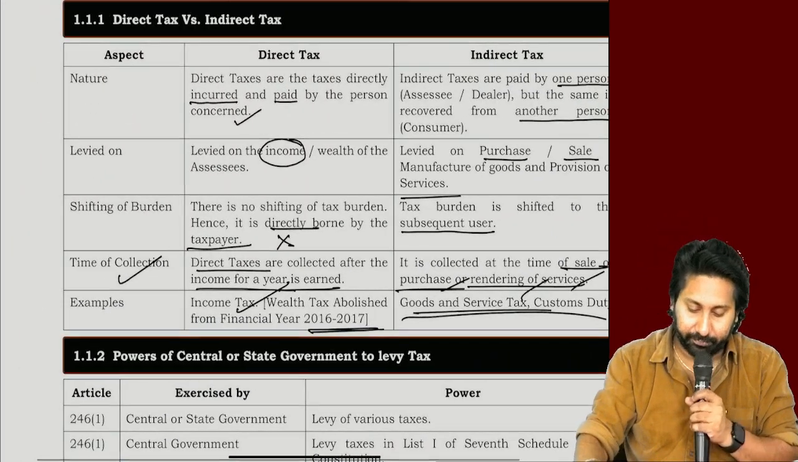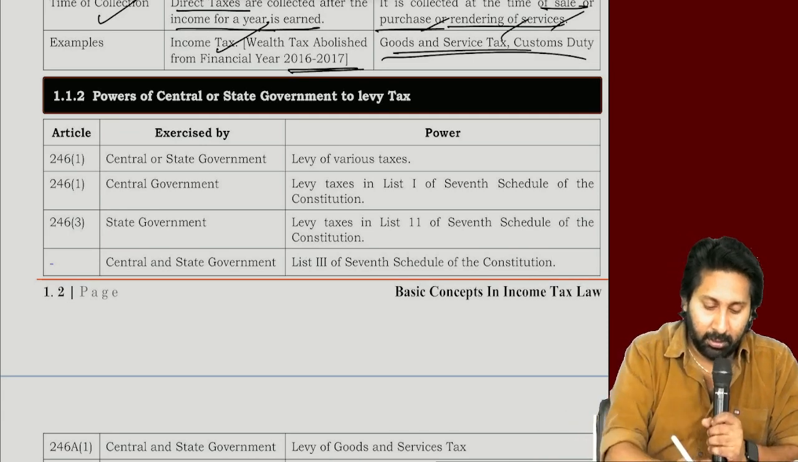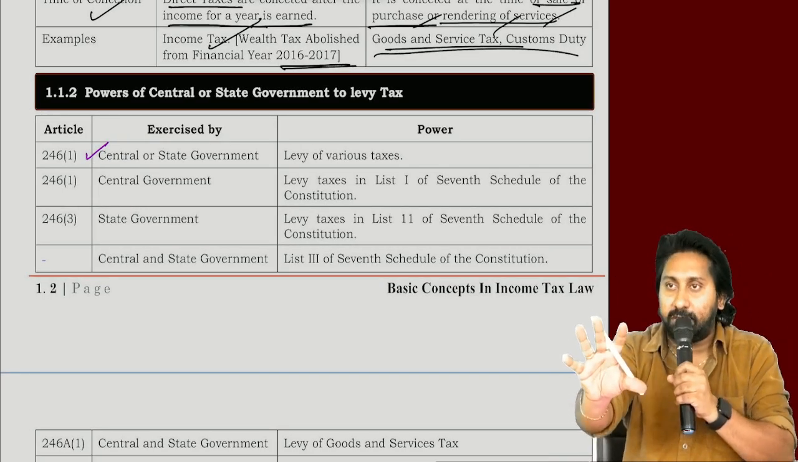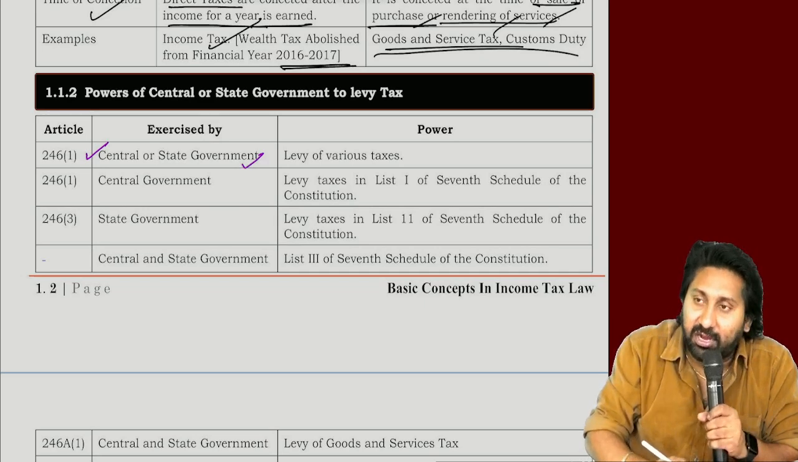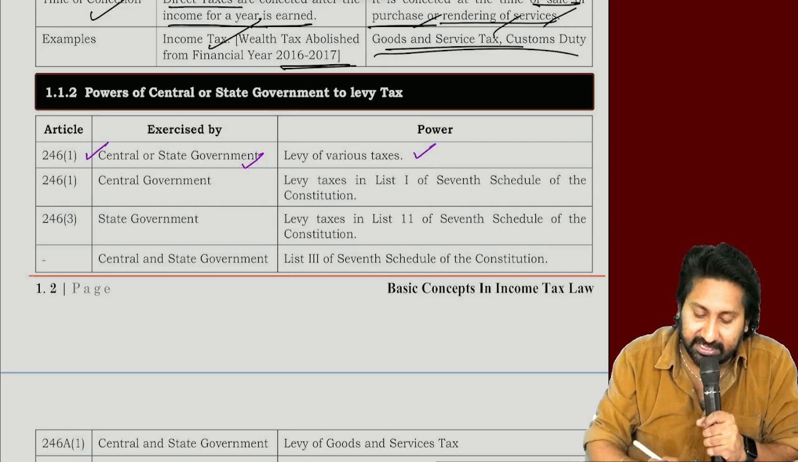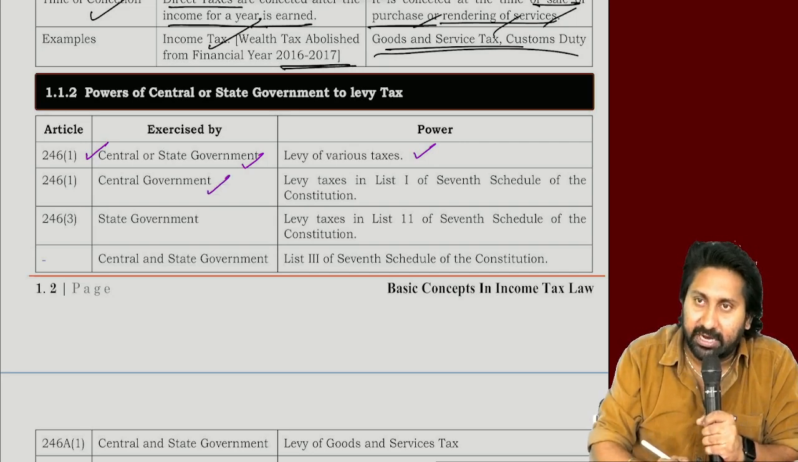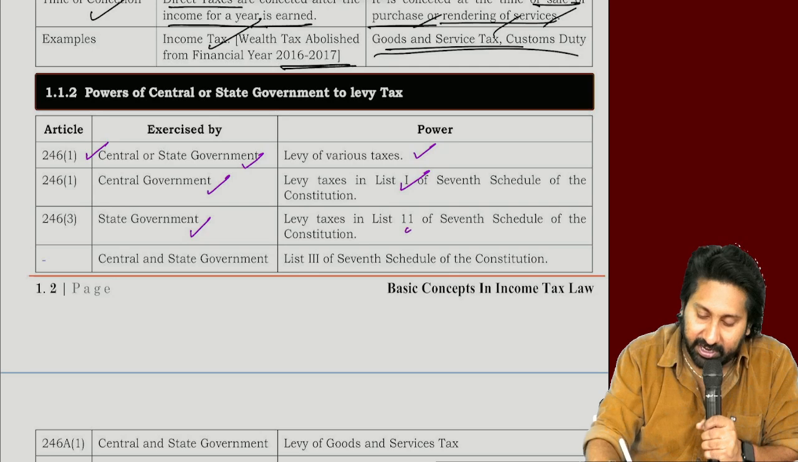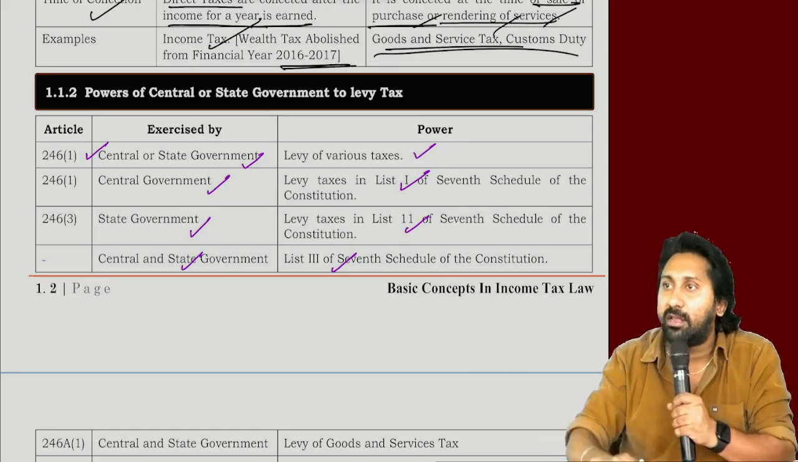See here. Article 246. In my notes I have given a summary of the constitution. Article 246(1): exercise by central government or state government for levy of various taxes. Central government in case of which list? State government in case of list 2. Both central and state in case of which? I told you this already, or not?